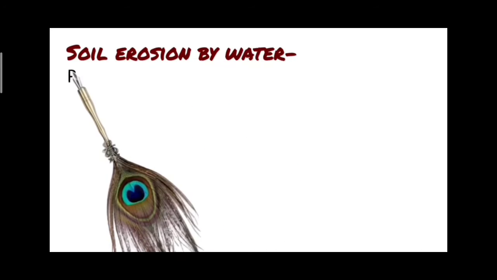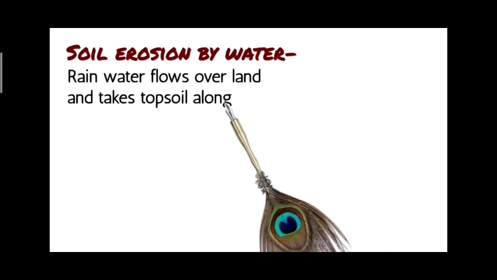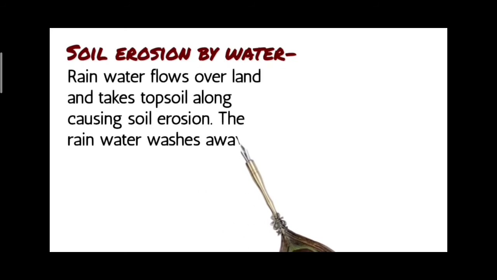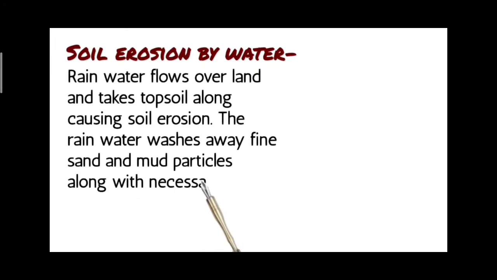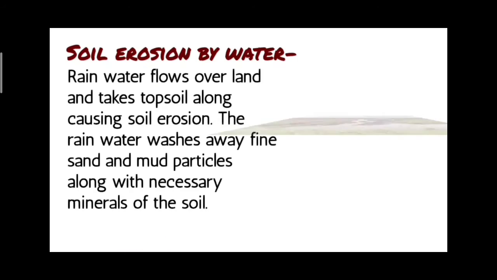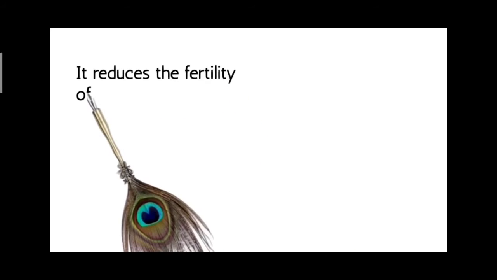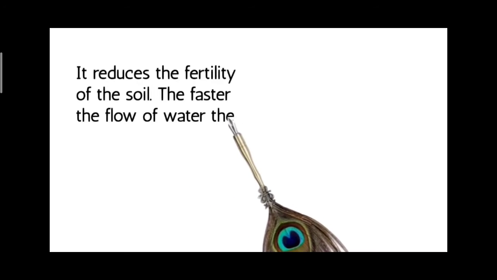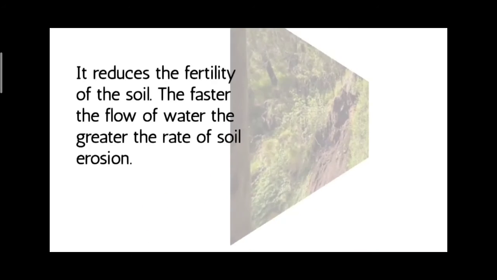Soil erosion by water. Rainwater flows over land and takes topsoil along, causing soil erosion. The rainwater washes away fine sand and mud particles along with necessary minerals of the soil. It reduces the fertility of the soil. The faster the flow of water, the greater the rate of soil erosion.